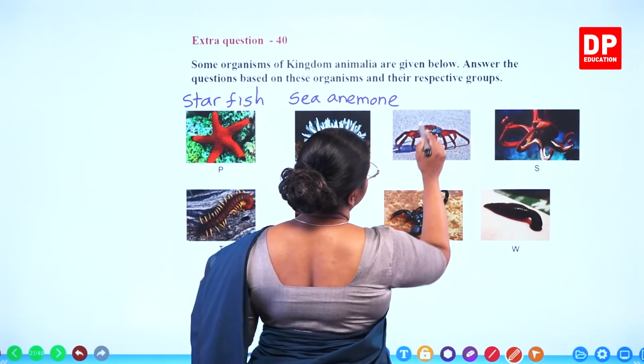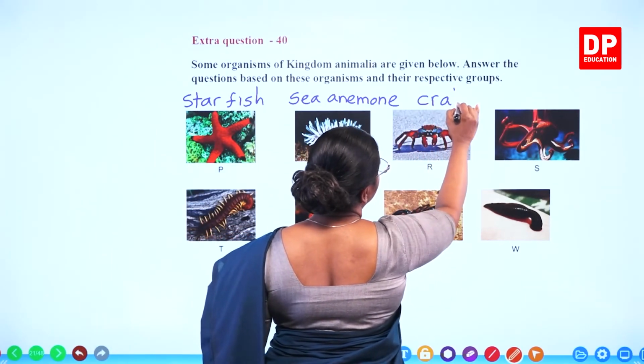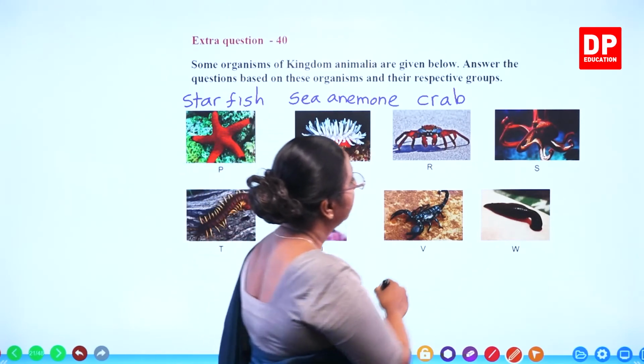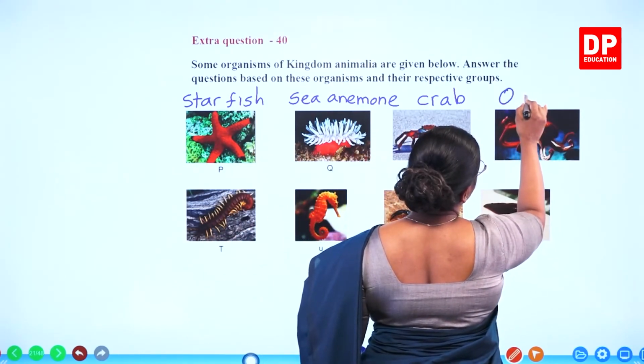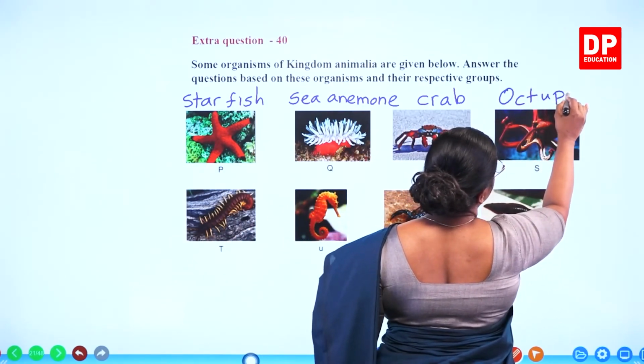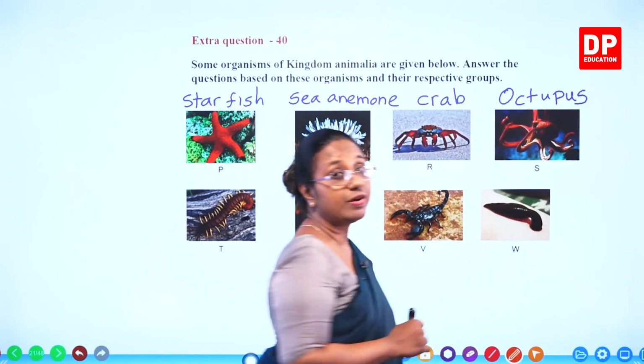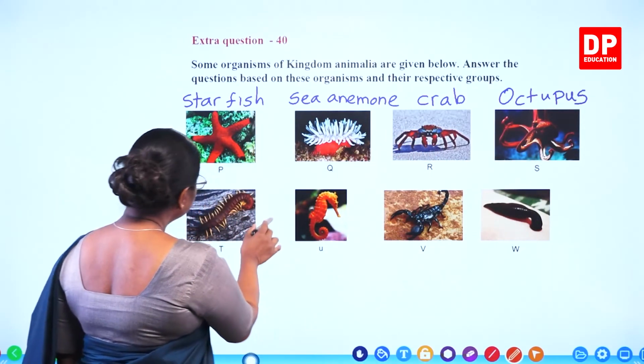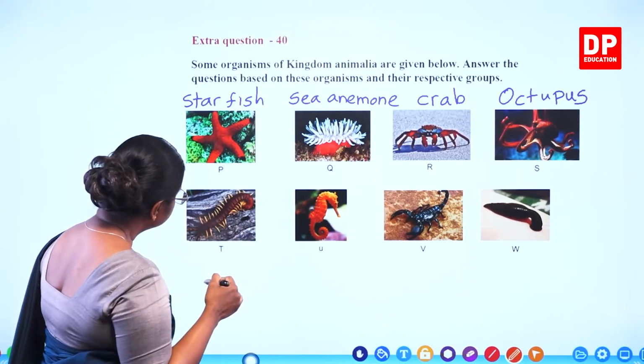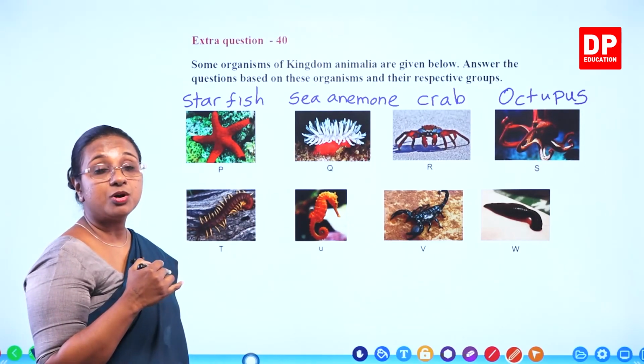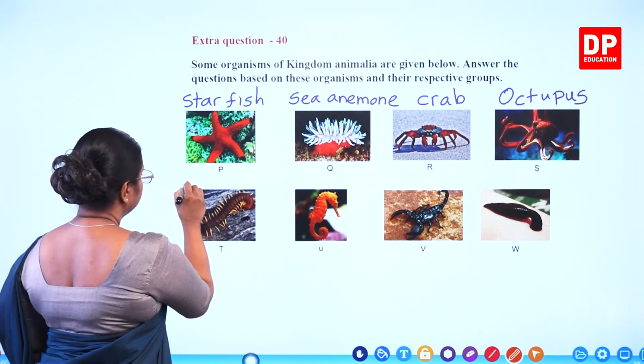Then what is this? It is a crab. Crab belongs to phylum Arthropoda. And here you can see an octopus. Octopus belongs to phylum Mollusca. Here we have a centipede. A centipede belongs to phylum Arthropoda.